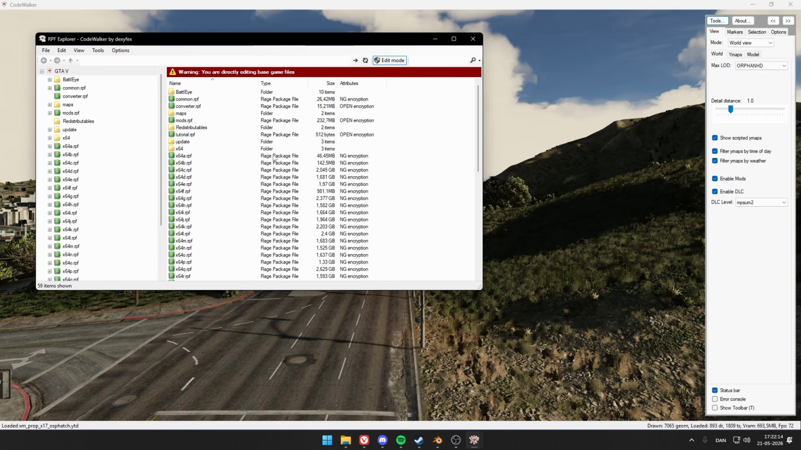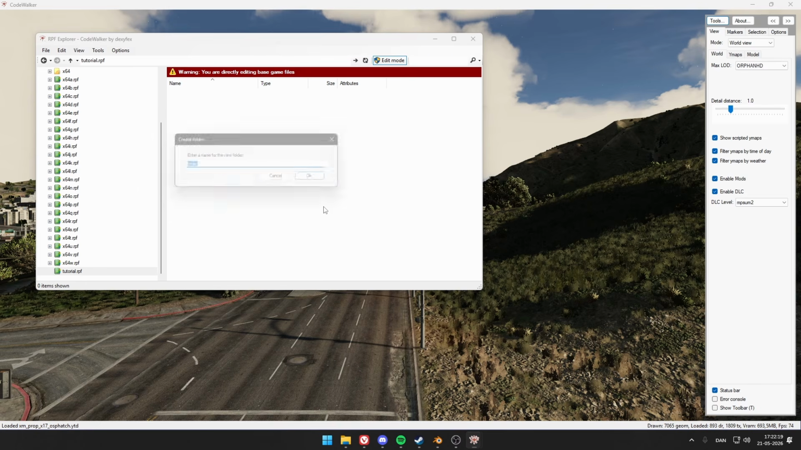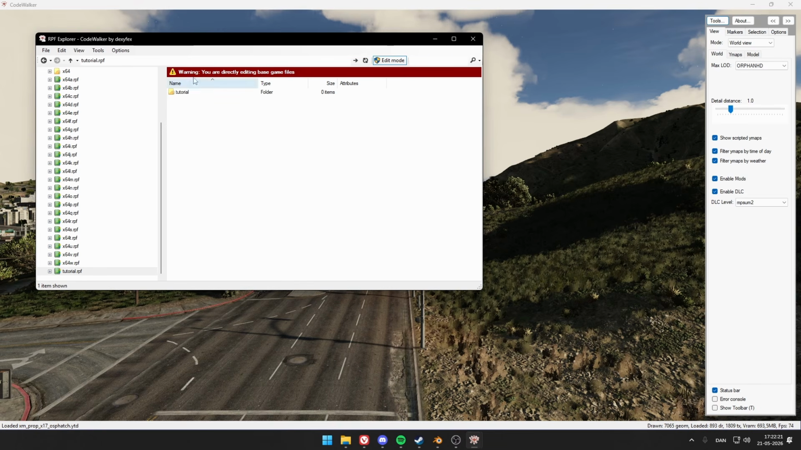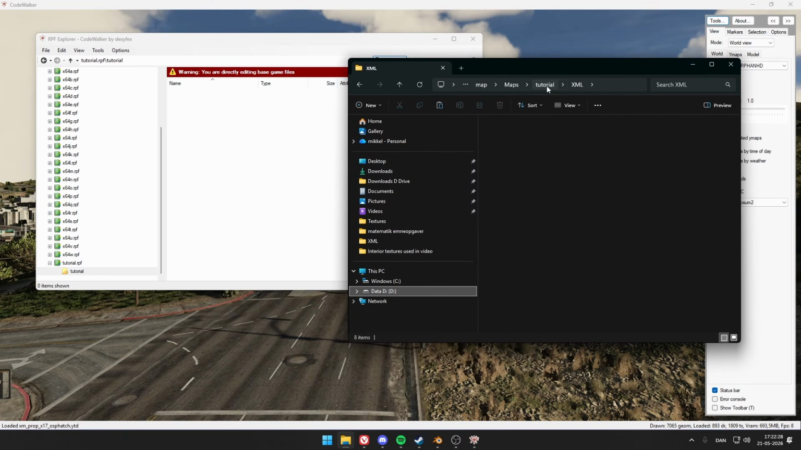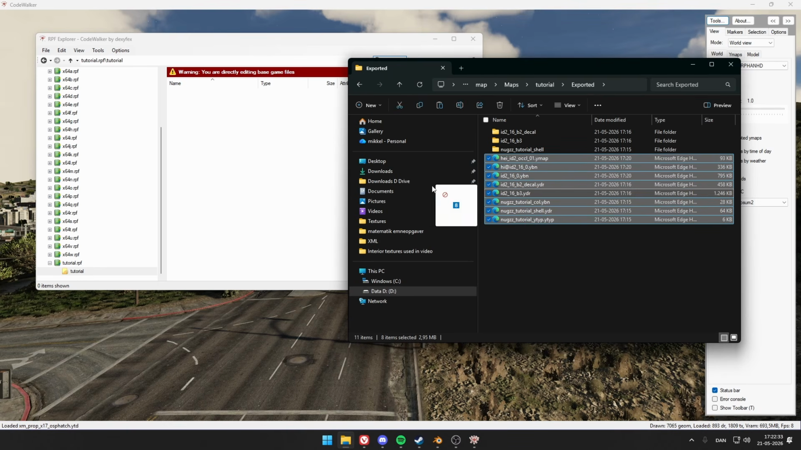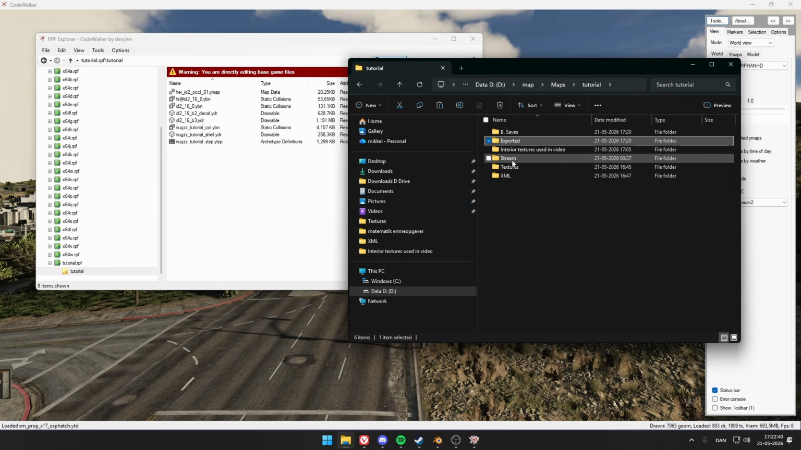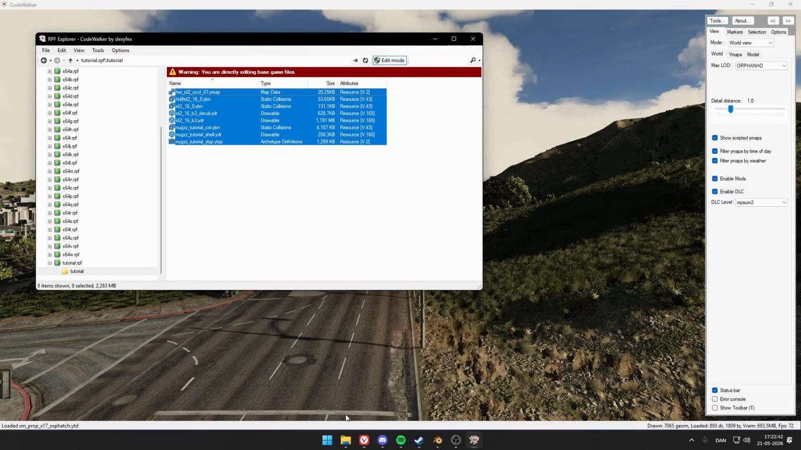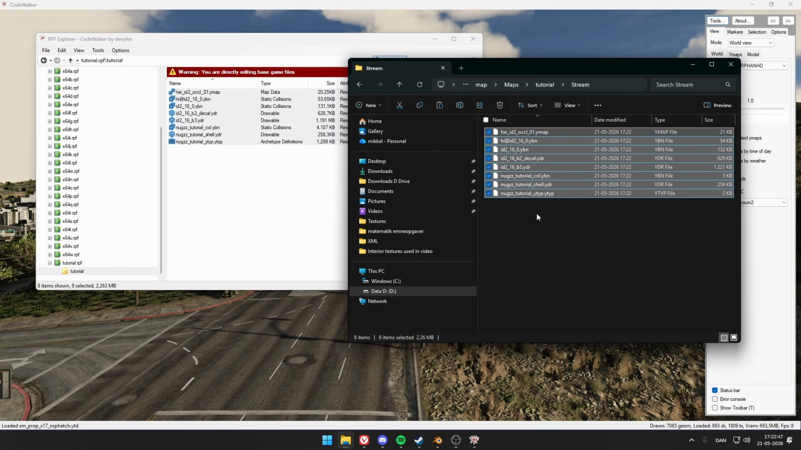tutorial. Yes. Go ahead, open this, and if you are as organized as me, then you make a folder in here called tutorial, where you have all your projects. In here, we are going to import our exported files. So just all of these. Import. And then we want to take them out again and into the stream folder I made. There you go.